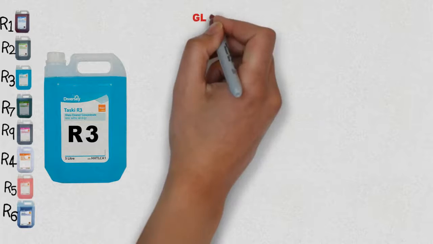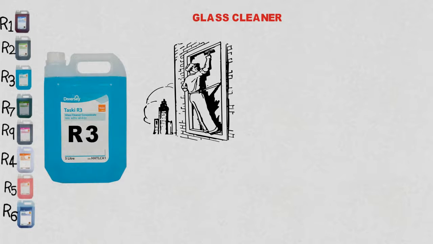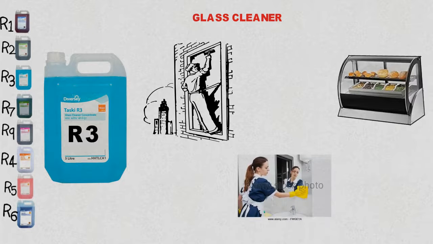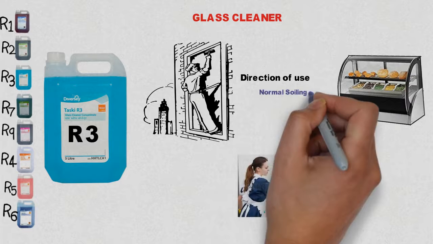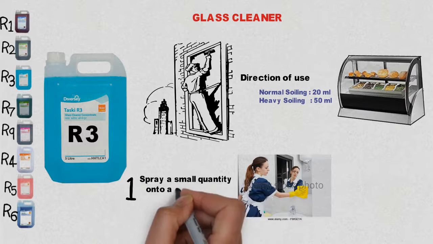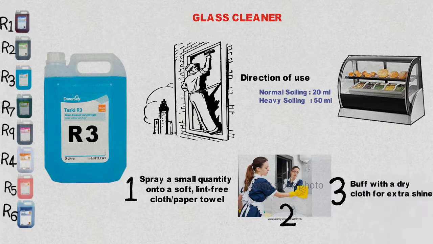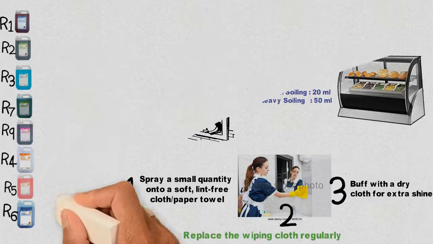R3 is a glass cleaner which can be used for all types of glasses and mirrors, such as windows, display cases, bathroom mirrors. Dilution depends on the nature of soiling or stain. Dilution remains the same as R1 and R2, from 20 ml to 50 ml per liter of water. For cleaning, spray a small quantity onto a soft lint-free cloth or paper towel, or directly on the glass, and wipe the surface clean. Buff with a dry cloth or paper towel for extra shine. Don't forget to replace the cloth regularly.